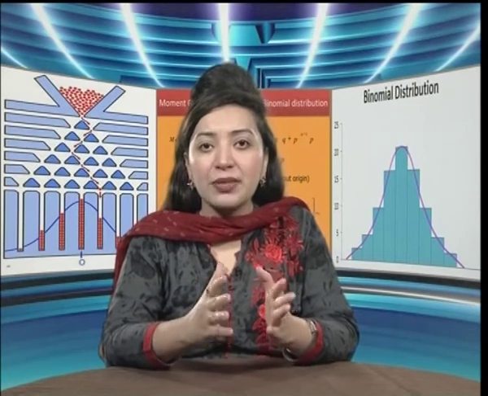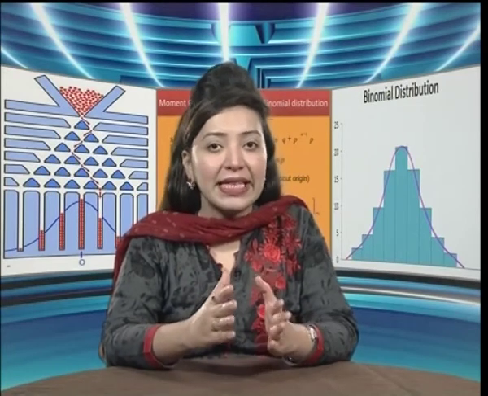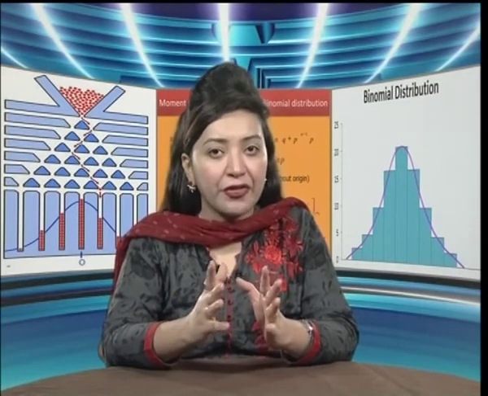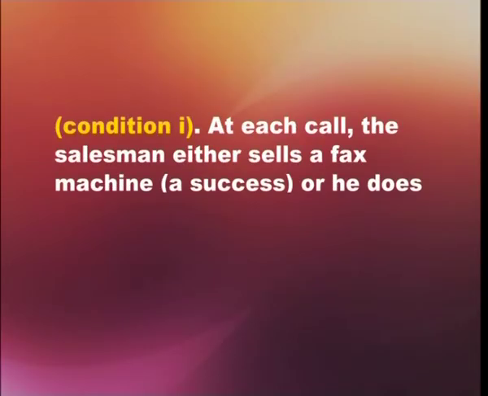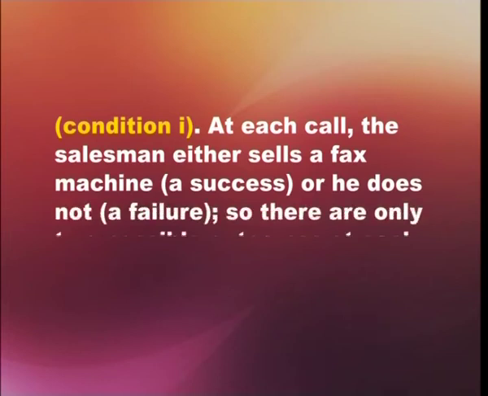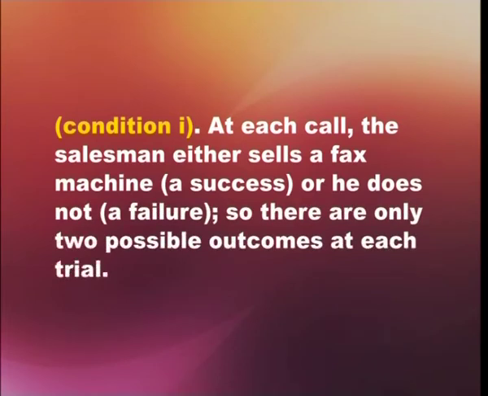As an illustration of what these four conditions mean in practice, consider the following example of a fax machine salesman who makes 10 sales calls on small and medium-sized businesses every day. Each of these 10 calls is a trial, and the conditions under which they take place are assumed to be identical. Condition one: at each call the salesman either sells a fax machine, that is a success, or he does not, that is a failure.